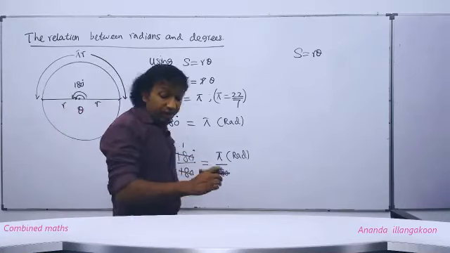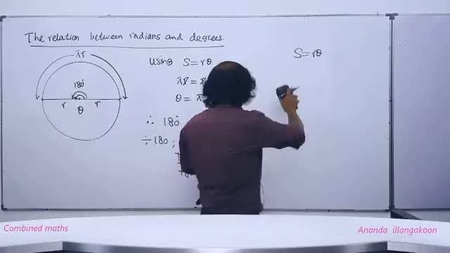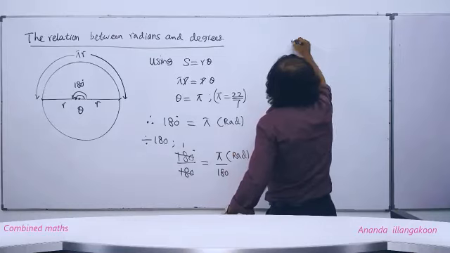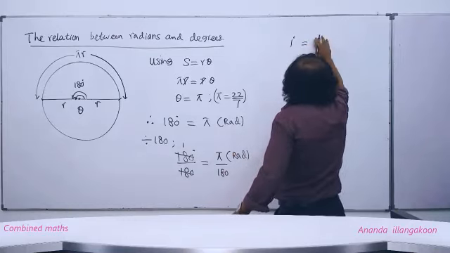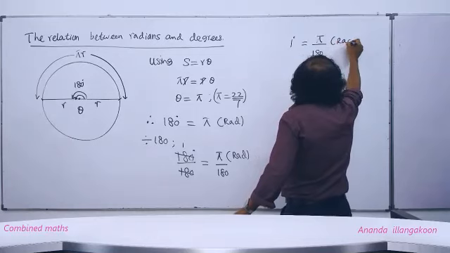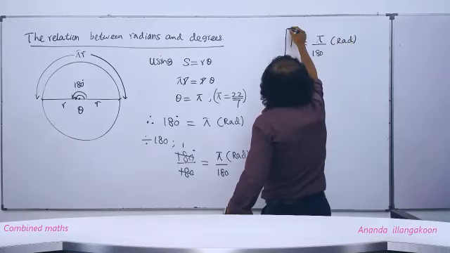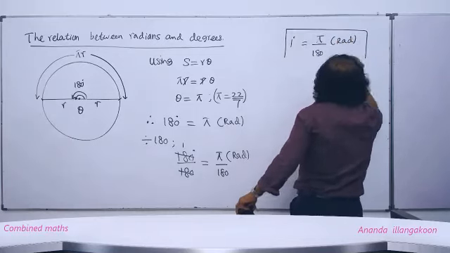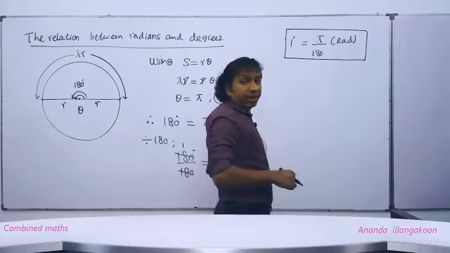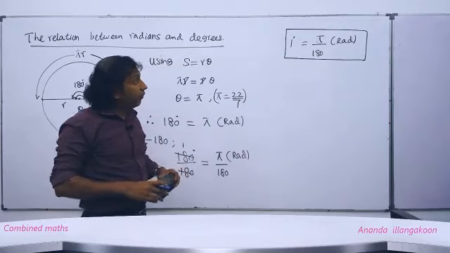So therefore, in 1 degree, people, we have pi divided by 180 radians available.